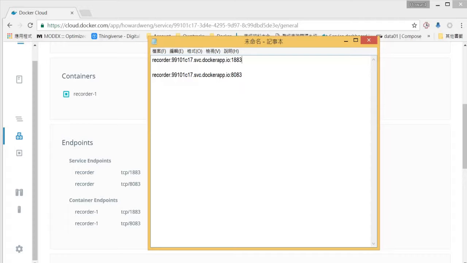When that is done, the first one will be the broker's URL. We also call it the broker service name or host name. 1883 is the port number. The second one is the recorder URL, which is a host name, and the port number is 8083.